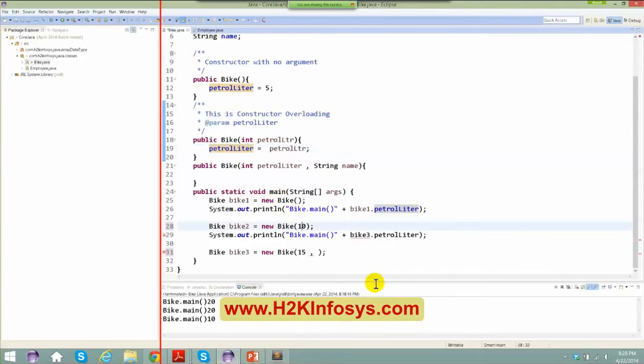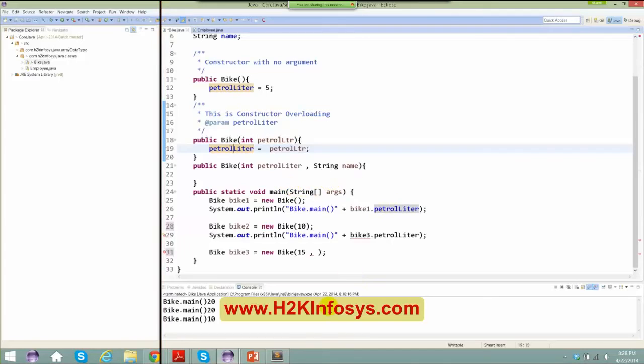So if you can see the chemistry here, you basically call this particular constructor. Obviously this constructor is going to get called here, and the value of 10 is going to be assigned to this one. So I'm basically passing some value here, and this value is being initialized to the instance variable right over here.